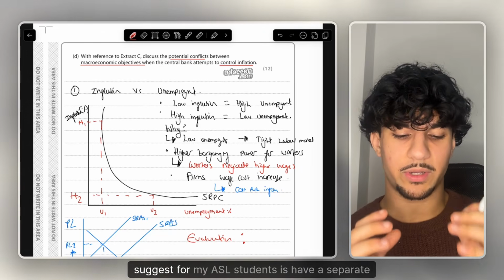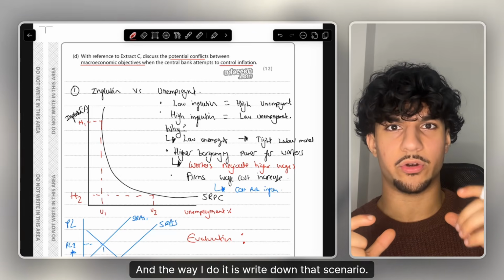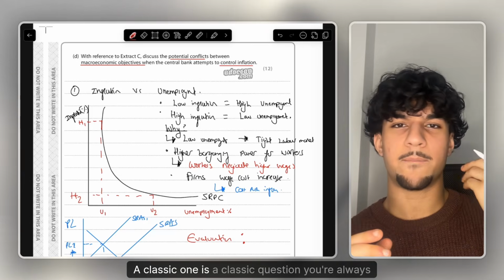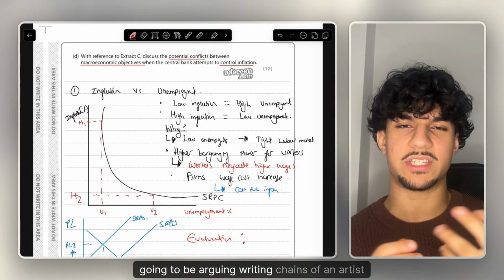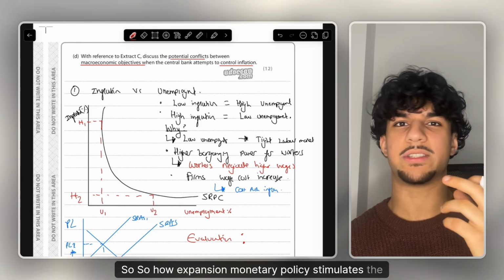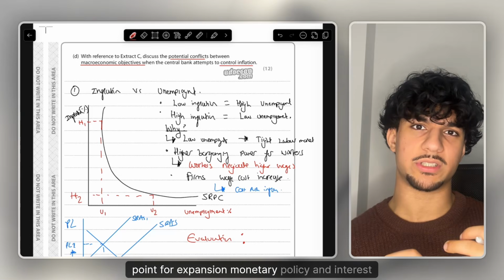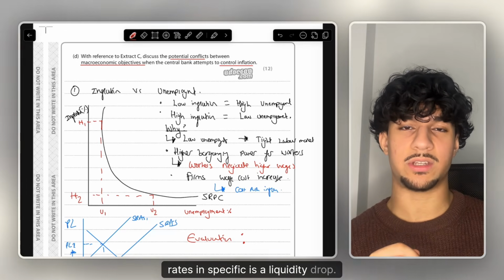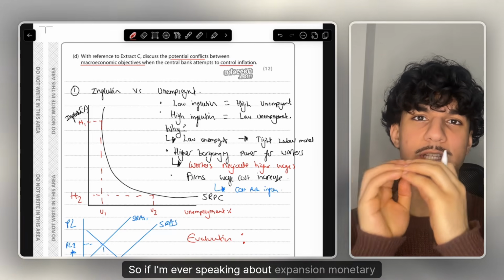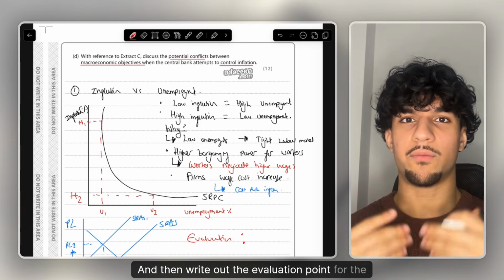A classic thing I used to suggest for my A-star students is to have a separate book for evaluation. The way I do it is write out the scenario, then write out why that's a really good evaluation point. A classic question you're always going to be writing chains of analysis for is expansionary monetary policy, and how it stimulates AD. But a really good evaluation point for expansionary monetary policy, and interest rates specifically, is a liquidity trap. So you write the scenario, and then write out the evaluation point for the liquidity trap.